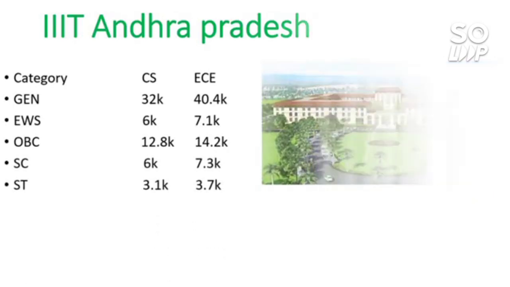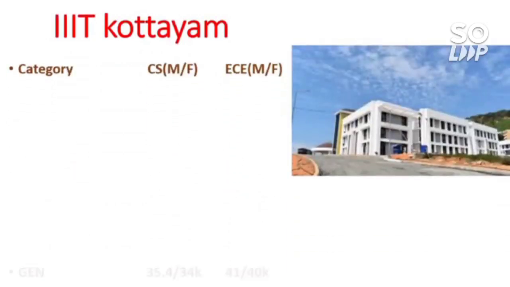So the next one is triple IT Kottayam. So here is the cutoff. Here both cutoffs are available for male and female separately. So I have considered all the possibilities. In every video you will get the cutoff and all the information related to all the categories and male female also, and home state other state for NIT colleges, because here in triple IT there is no home state other state like things.